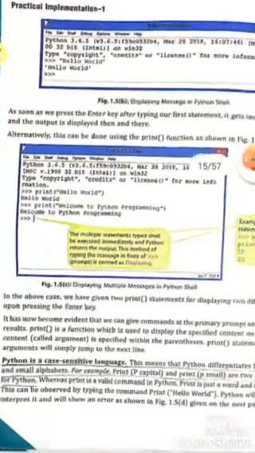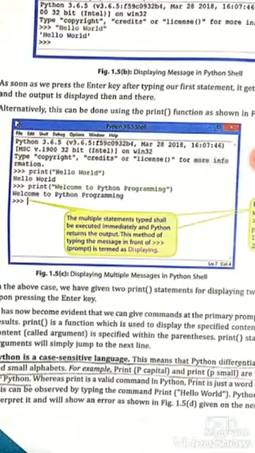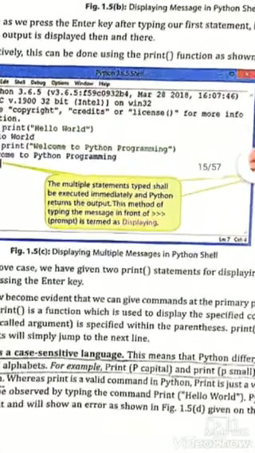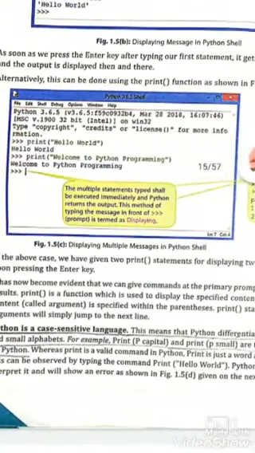Here we can see print hello world, and hello world is printed. Then we give the command print welcome to Python programming, and in the second line, welcome to Python programming was printed. The statements are executed immediately, and Python returns the output. This method of typing the message in front of the prompt is termed as displaying.